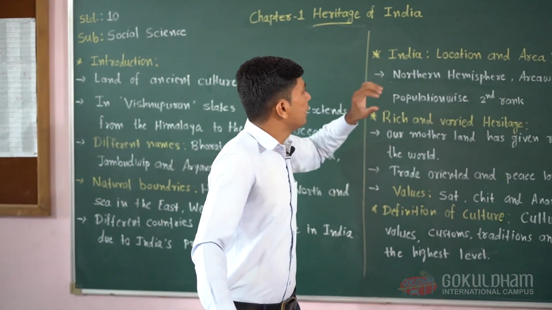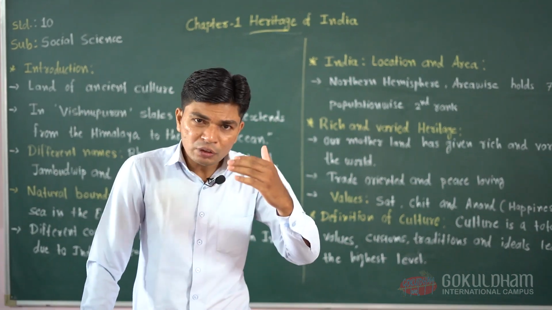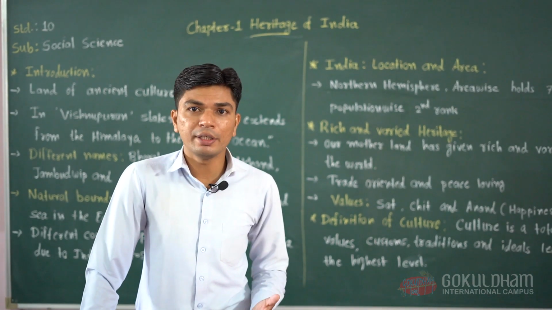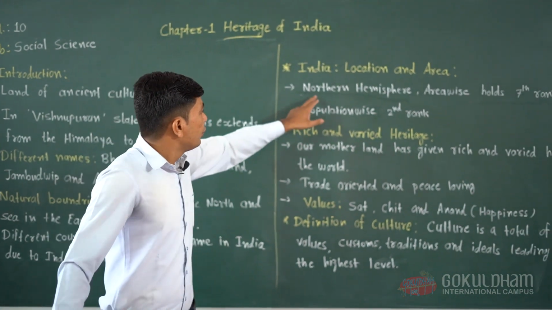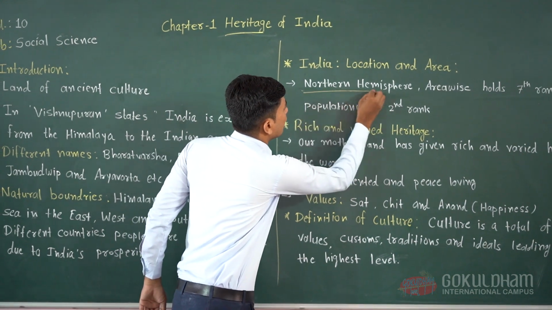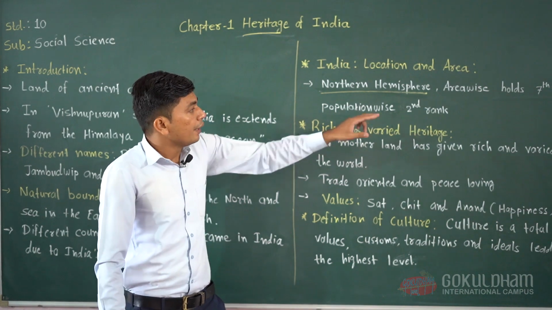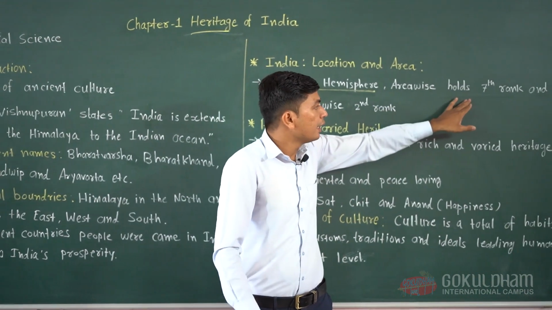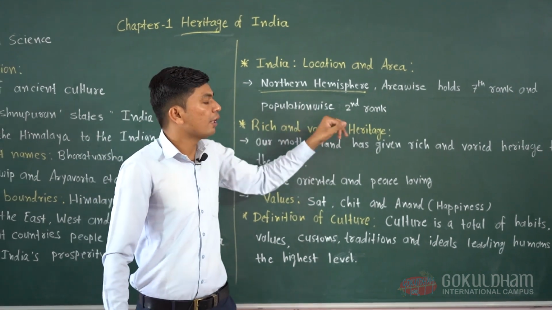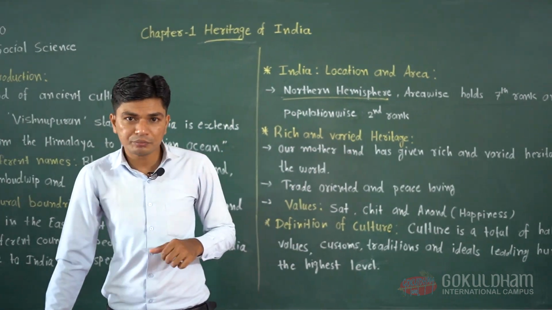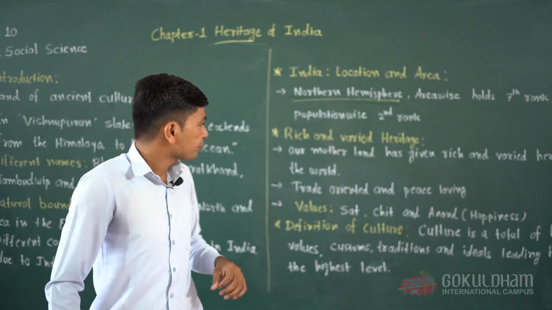Now we will see the location and area of our country. In 9th standard, you have already learned about the location and area of our country. As we know, India lies in the northern hemisphere of the world. Area-wise, India holds 7th rank in the world, and population-wise, India holds 2nd rank in the world. So this is the area and location of our country.